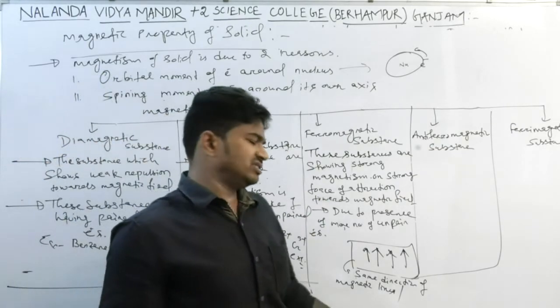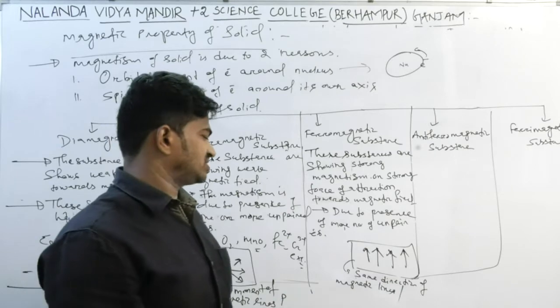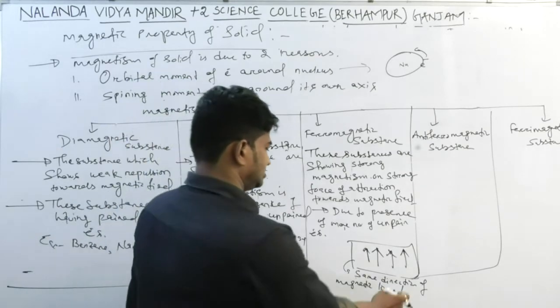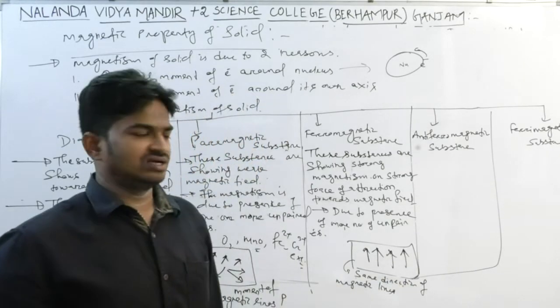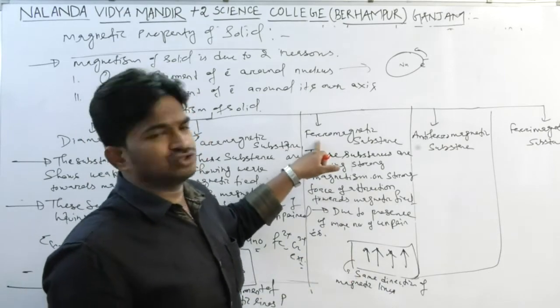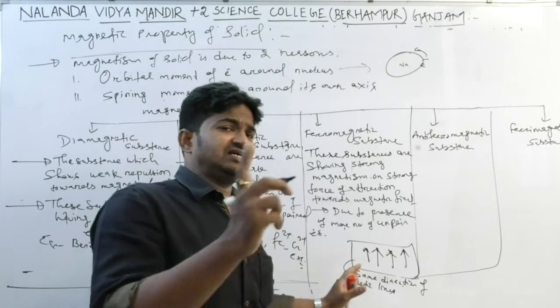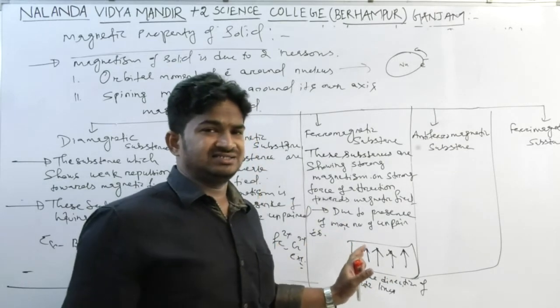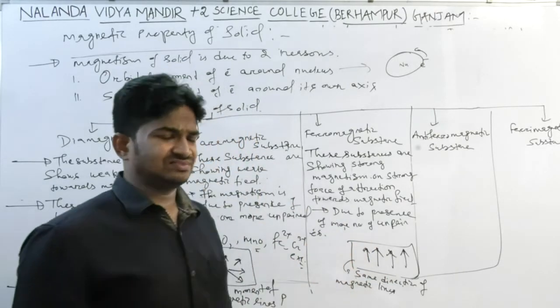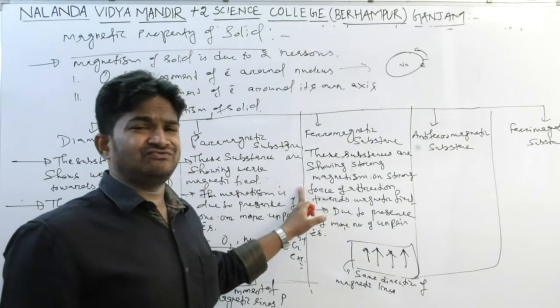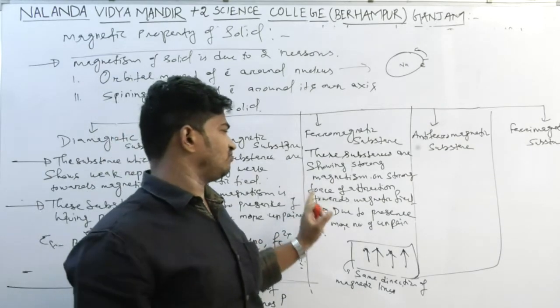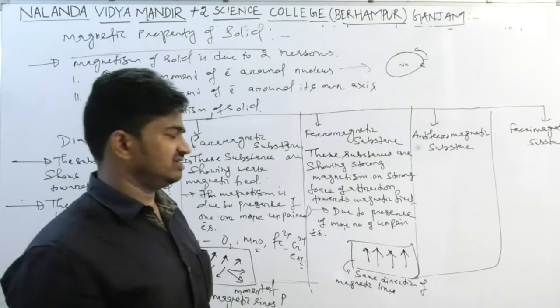The domains of these substances have magnetic lines in the same direction, and due to that they show permanent magnetism. Even after removing the magnetic field they act as a magnet. These show a strong force of attraction towards a magnetic field.